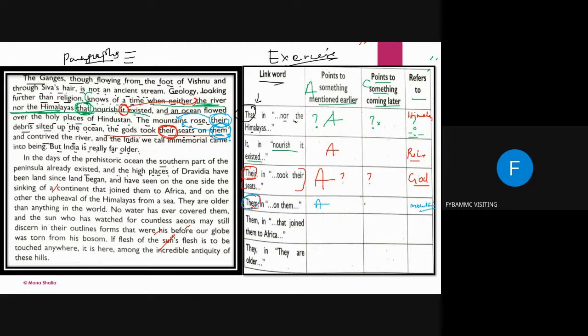Got it? Now, them in that joined them to Africa. Okay, here, this is the word. And have been on the one side the sinking of the continent that joined them to Africa. Okay, from here we will read: and the high places of the Vidya have been land since land began, and have been on one side the sinking of the continent that joined them to Africa.